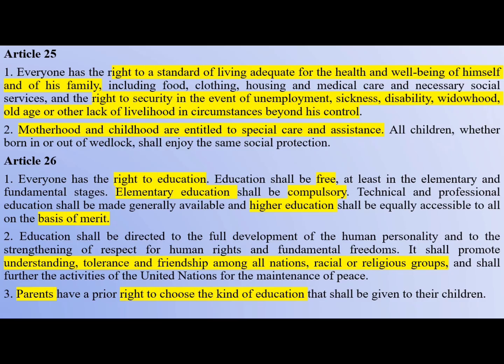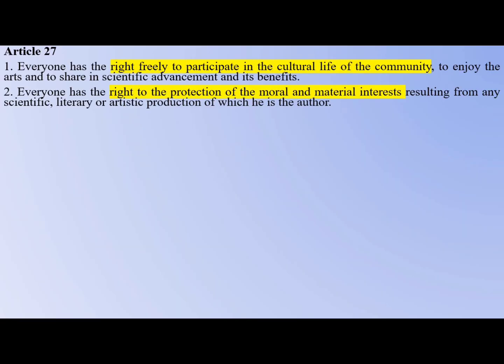Then moving on to Article 27, it says that everybody has the right to freely participate in the cultural life of the community. So you can automatically mention Articles 29 and 30, which speak about the cultural rights in the Indian Constitution. Then it says that everyone has the right to protection of moral and material interests resulting from any scientific, literary or artistic production of which he is the author. There is no corresponding article in the Indian Constitution, so just leave it.